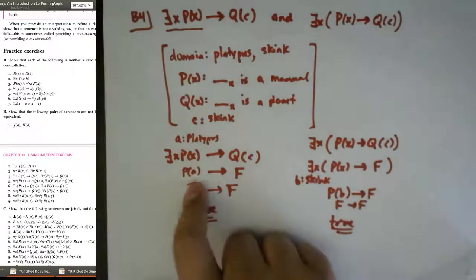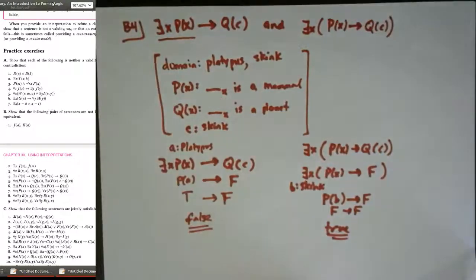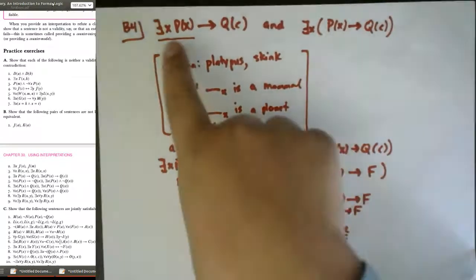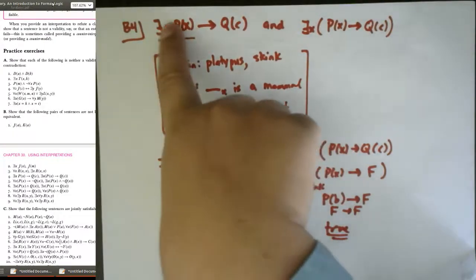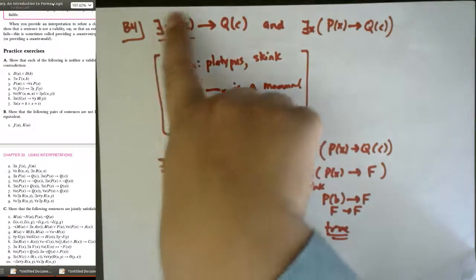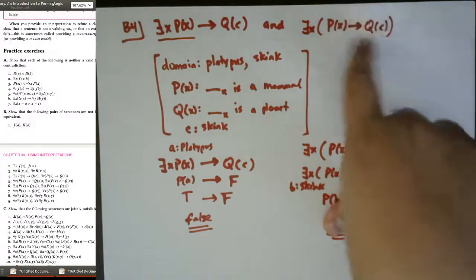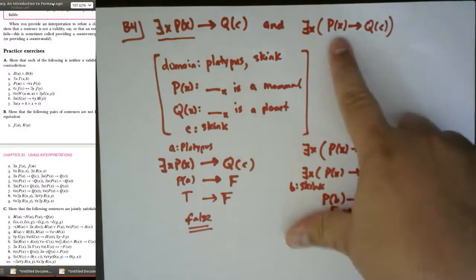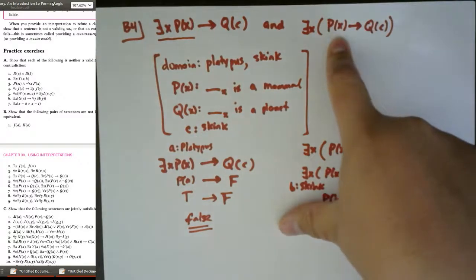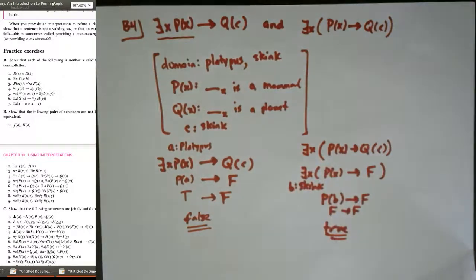I didn't have that luxury here. And that's really the technical difference between these two sentences. In this one, you're forced to pick an x in the domain that makes that true. But here, you're forced to pick an x in the domain that makes the whole thing true, which gives you more freedom over the choice of the x that goes into the P. So that's a subtle thing, but an interesting example.